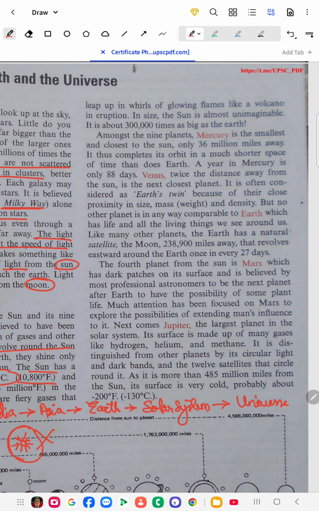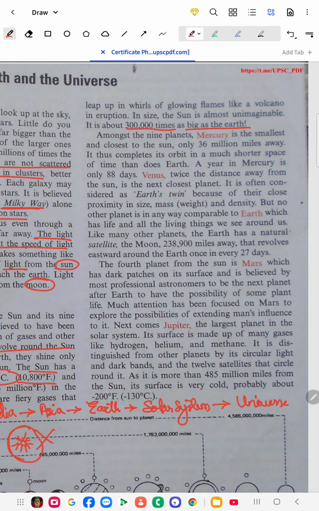The sun is almost 300,000 times as big as the earth. So you should know the size of the sun. The earth is so big we can't imagine the whole earth; we are just in a small place of the earth. And just imagine, the sun is 3 lakh, meaning 300,000 times as big as the earth.